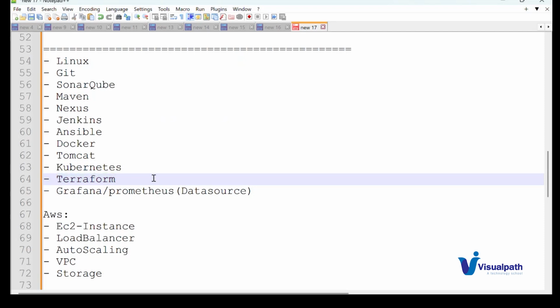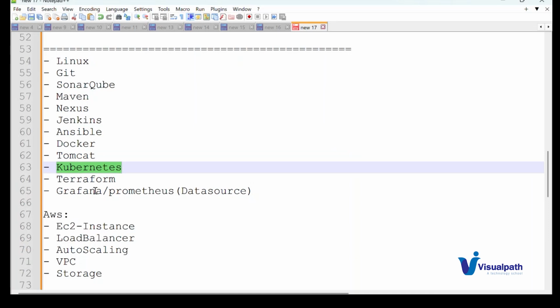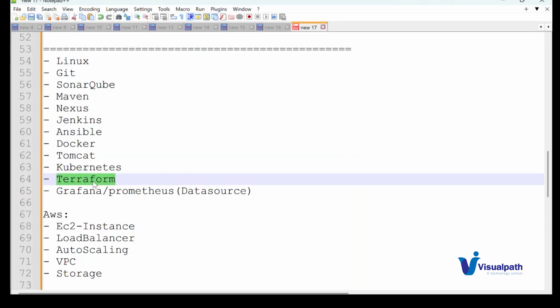I'm just mentioning the basic things, guys. If I mention more, you may feel uncomfortable, hence I'm not mentioning everything. All the tools have their own commands, which we need to do hands-on. Most of the code you will write in Jenkins, Ansible, Docker, and Kubernetes, and Terraform as well.